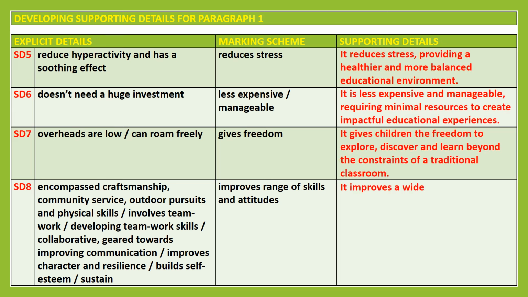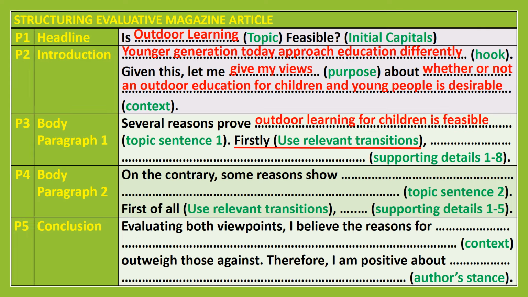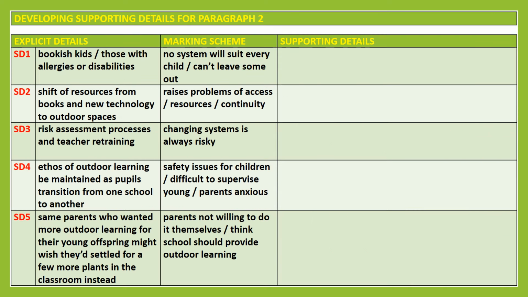Start paragraph 4 with the topic sentence, deriving it from the context of the article to introduce the second body paragraph. Ensure you use relevant transitions to each of the supporting details. Now develop supporting details for the second body paragraph. Use clues from the explicit details and the marking scheme provided to develop supporting details to be included in body paragraph 2. For example, supporting detail 1.